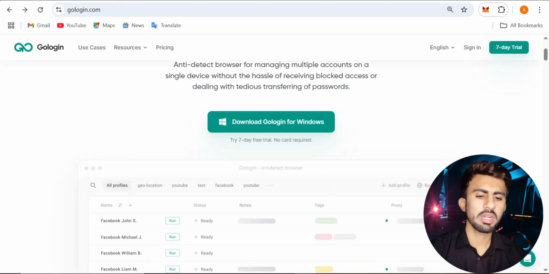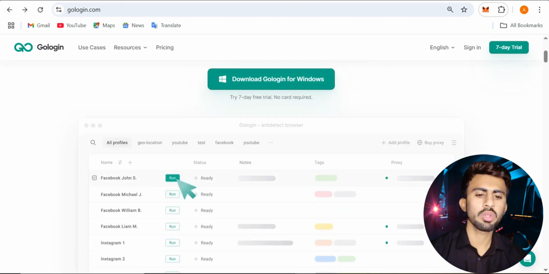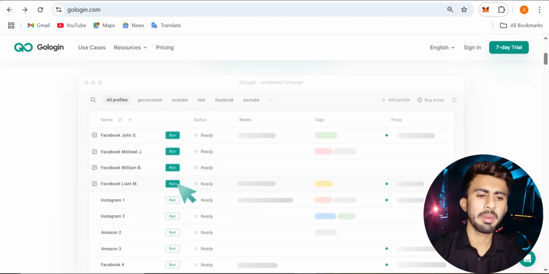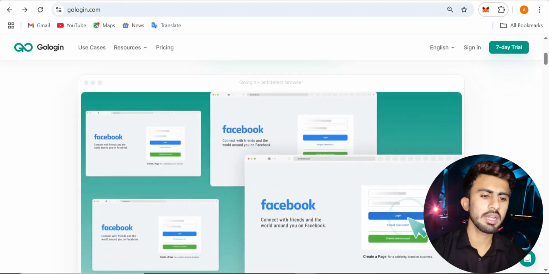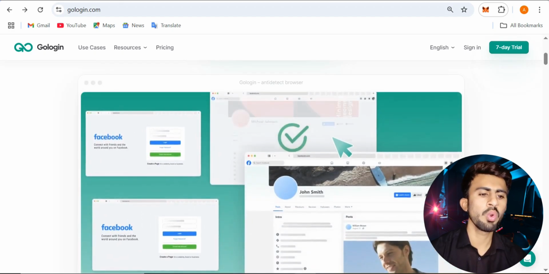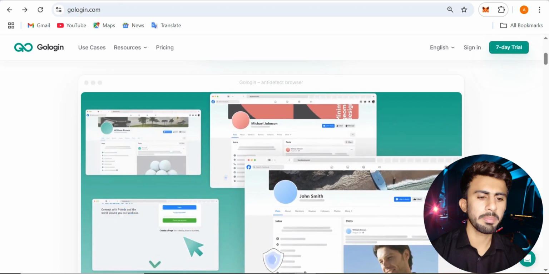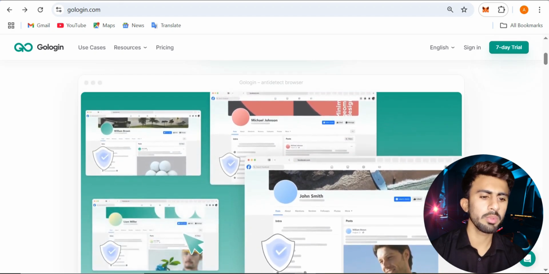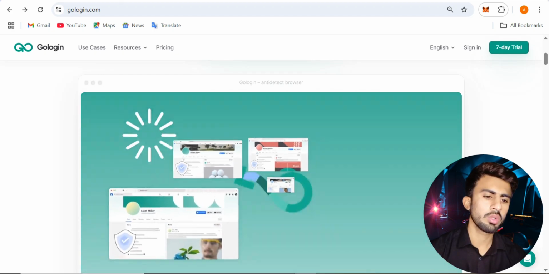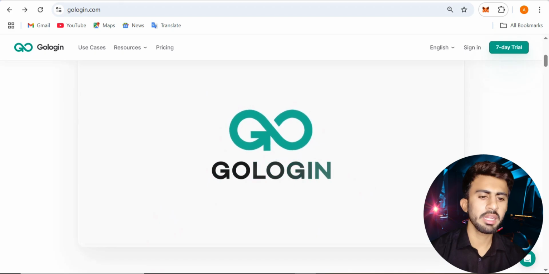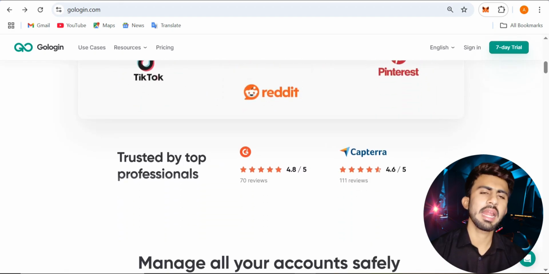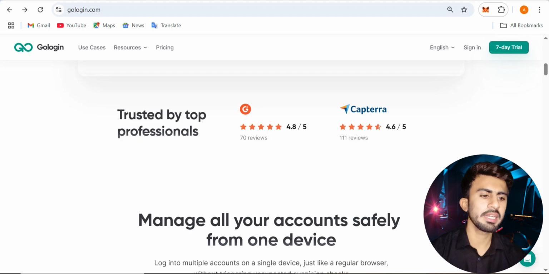Here are the other details on how we can use this anti-detect browser. There is a method you can check out, and we can manage multiple accounts from one single device. It is trusted by top professionals.